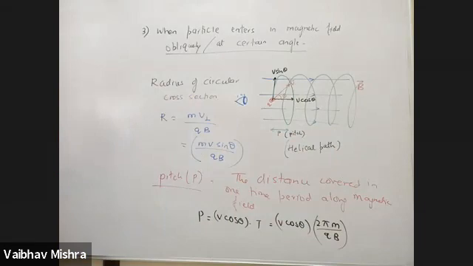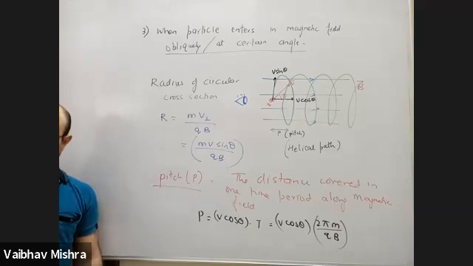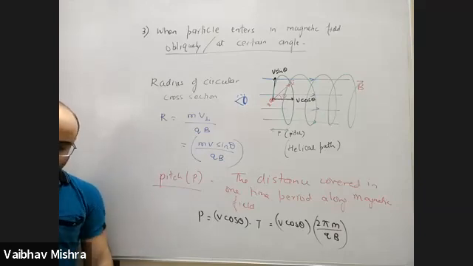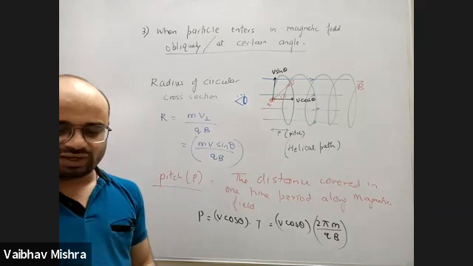So the third case is when a charged particle is entering at a certain angle, it will be moving on a helical path, which is also practically observed close to the Earth's pole. Northern pole and southern pole, Earth's magnetic field.